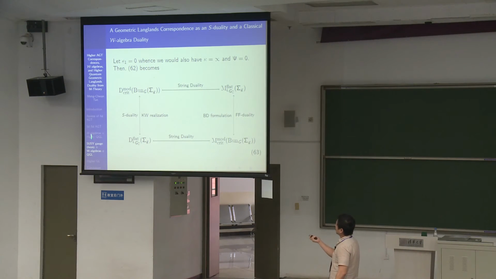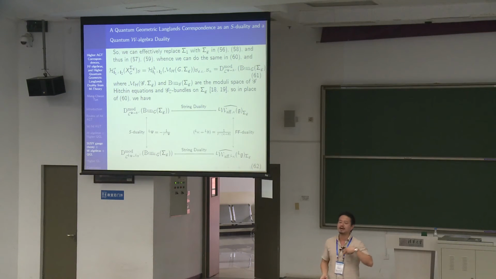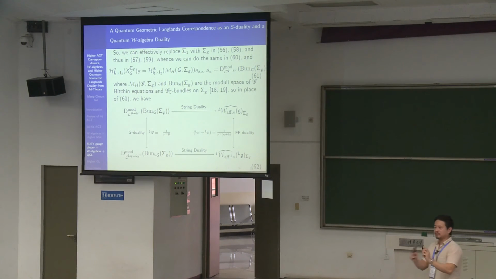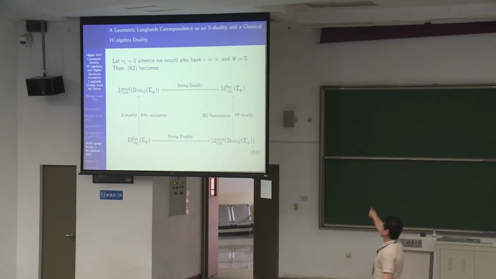And then when you take epsilon 1 to 0, in this case here, this becomes infinity here. And so this becomes the derived category of coherent sheaves on the space of the bundles, which means zero branes, basically. Zero branes, and therefore you have a derived category of flat bundles here. And so this is the complete picture.